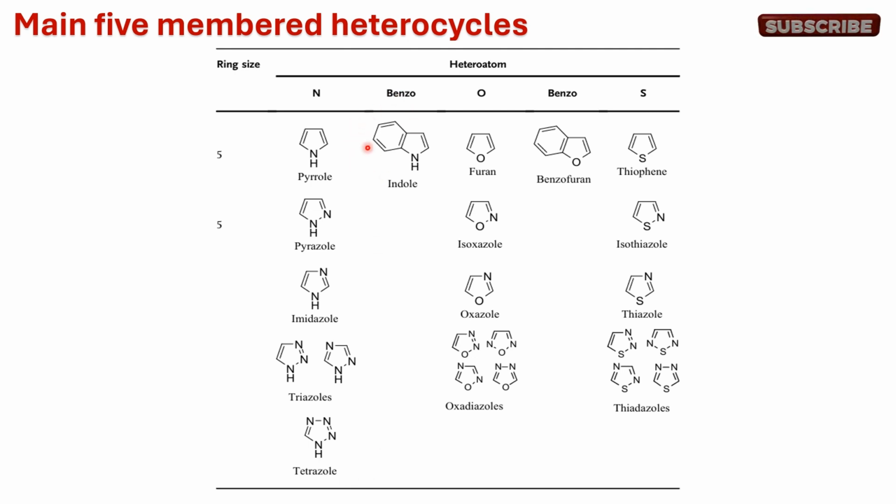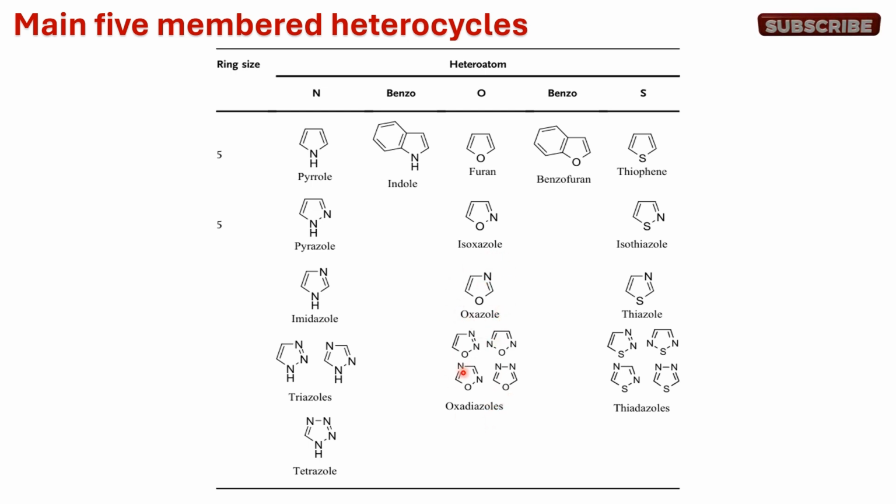When we have the benzene ring fused to the pyrrole, it will give rise to indole. When we replace the nitrogen with oxygen, it will give furan. These are the 2 heteroatom compounds. There is isoxazole, which has 1,2 substitution. This is oxazole, which has 1,3 substitution containing oxygen and nitrogen in a 5-membered ring.